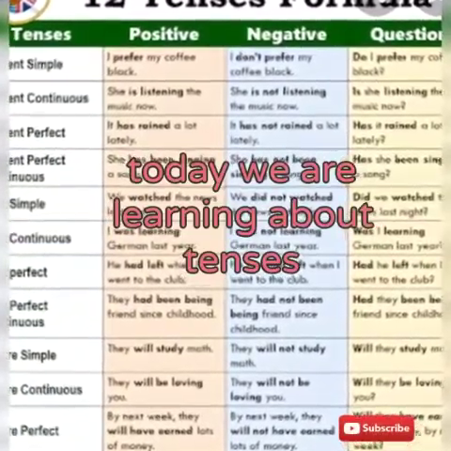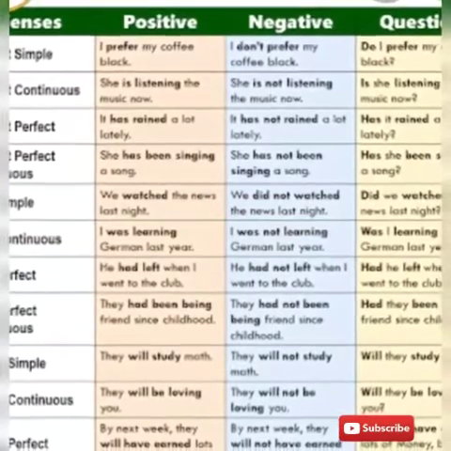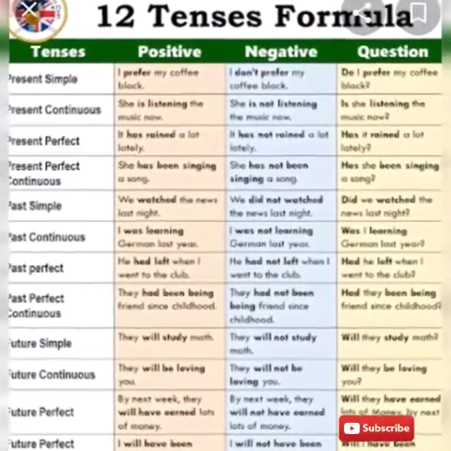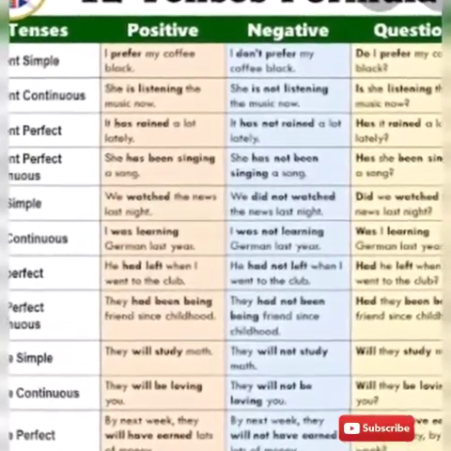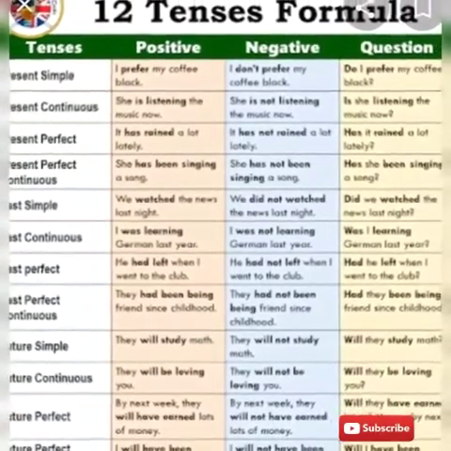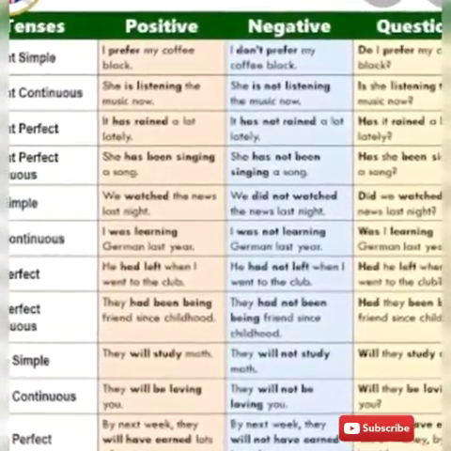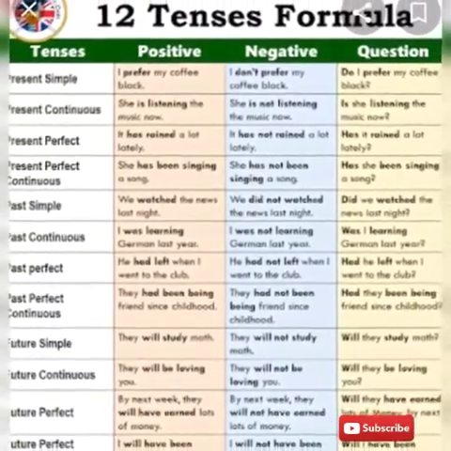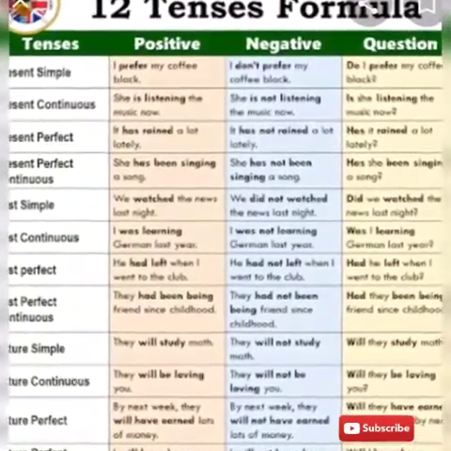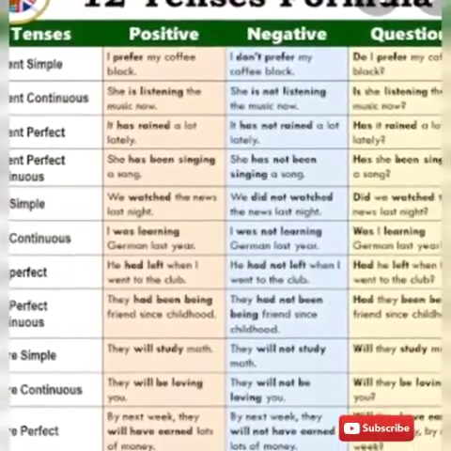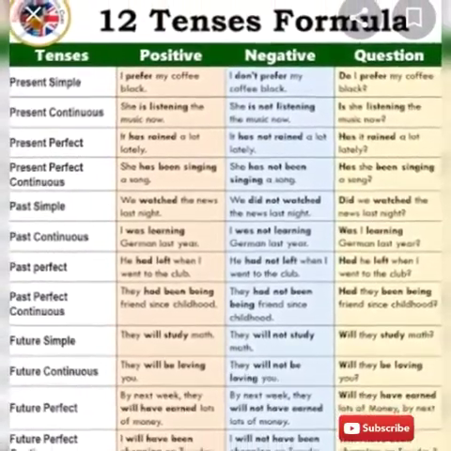Today we are going to learn about tenses. There are three tenses mainly. They are divided into present tense, past tense, future tense, and these three are again divided into four types: simple present, present continuous, present perfect, present perfect continuous are the forms of present tense, and also past simple, past perfect, past continuous, past perfect continuous are the forms of past tense. Future simple, future continuous, future perfect continuous are the forms of future tense.